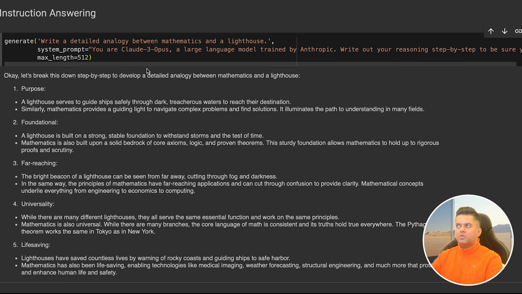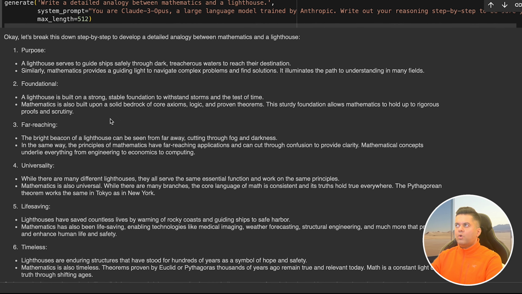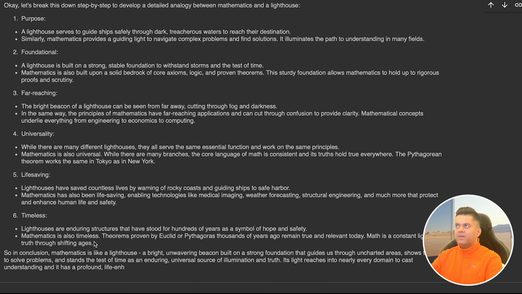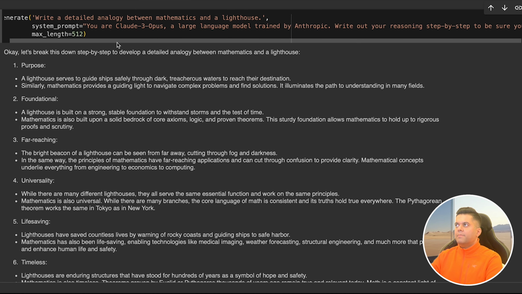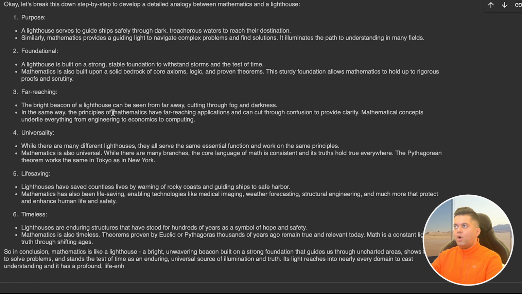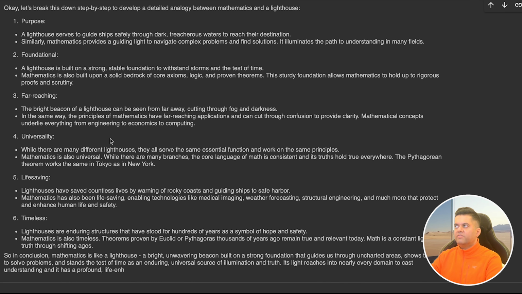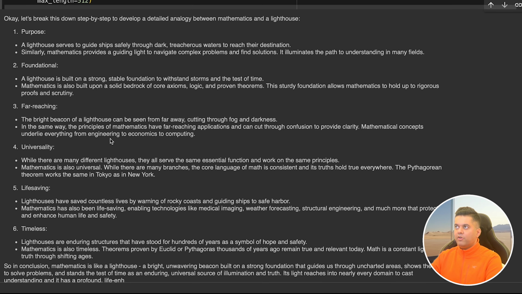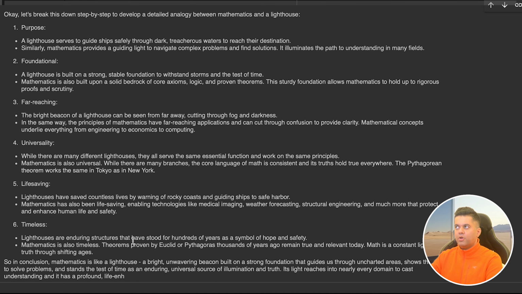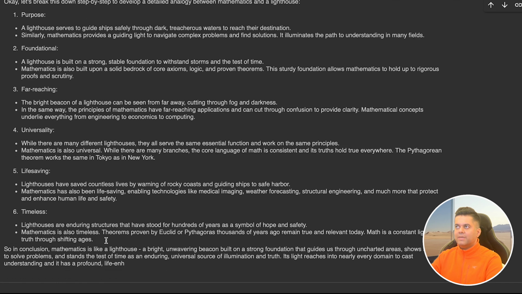And if you remember in the Sonnet video, we got a nice paragraph which gave us a convincing analogy. Opus goes a step further. It gives you 6 different points with sub-points explaining each point. Now in the system prompt, we did mention that we need a step-by-step reasoning, but this goes way beyond, and the output is too well structured and just shows where we have reached technologically. This just shows that the model can be used really well if you're building an educational application, because it can explain even abstract concepts really well.